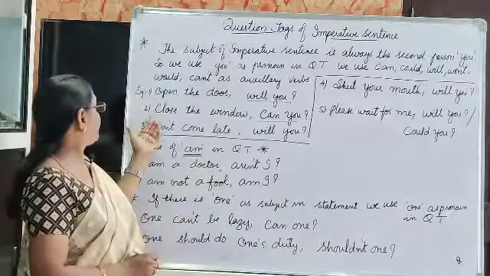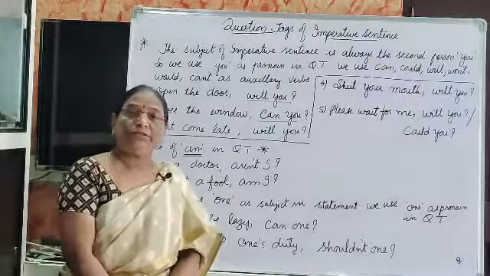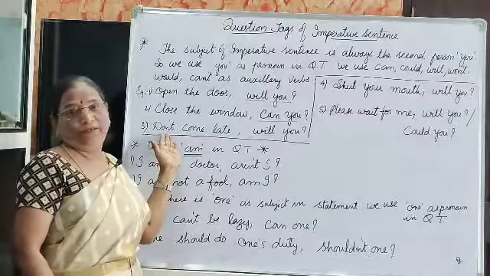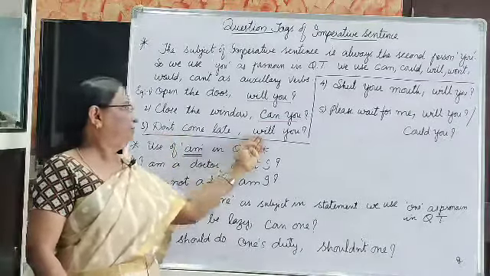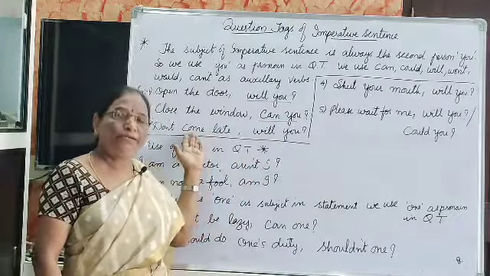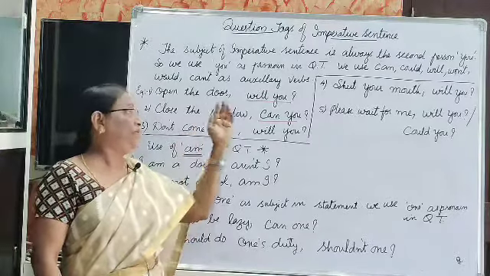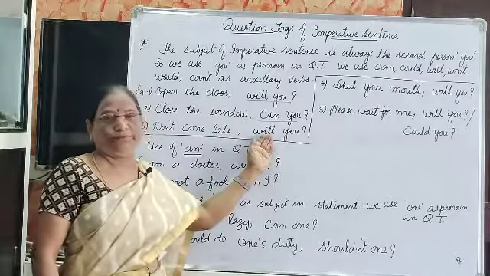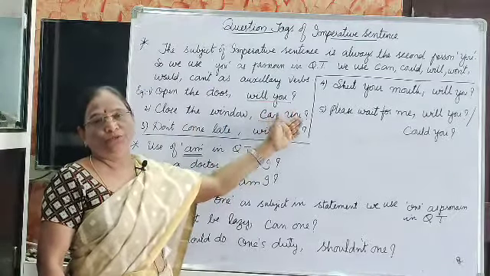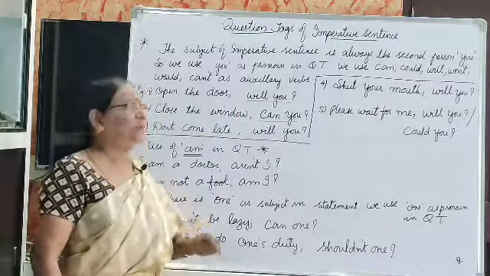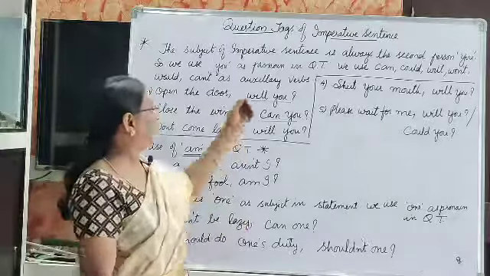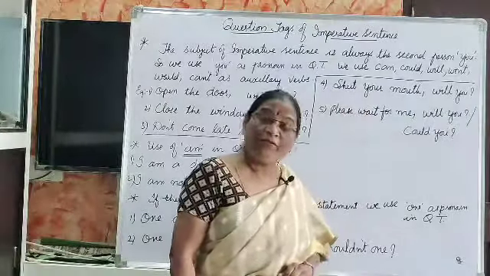Next is: don't come late. Here this is negative. As it is negative, we won't write don't you, only will you. When the statement is negative, we have to use only a positive tag. But when the statement is positive, we can use a negative or positive question tag. Did you understand me? Don't come late, will you? And next is shut your mouth, will you?